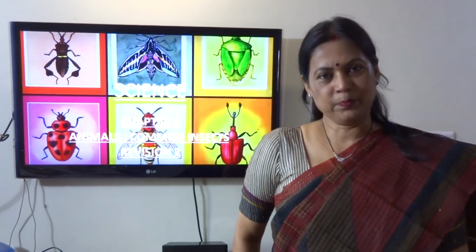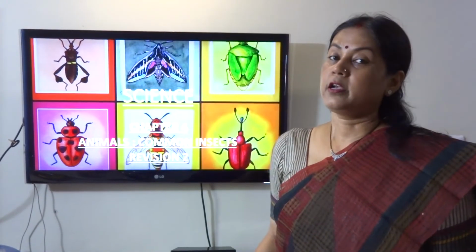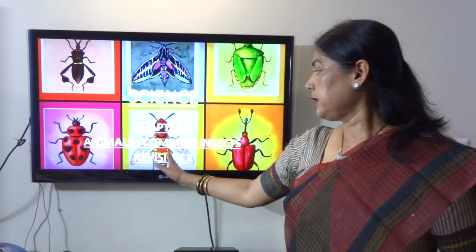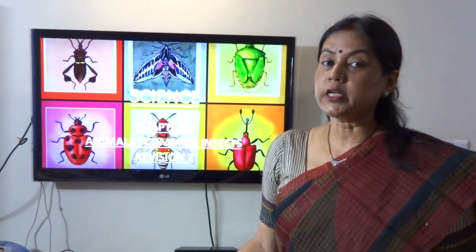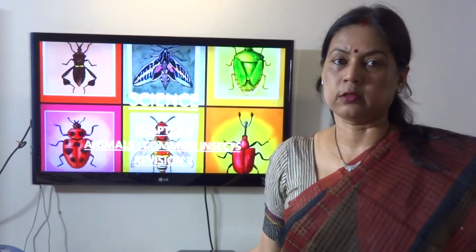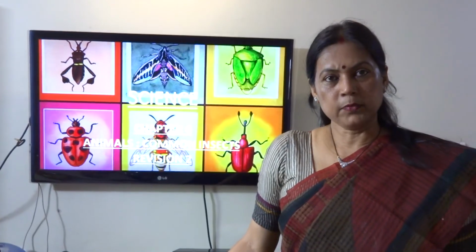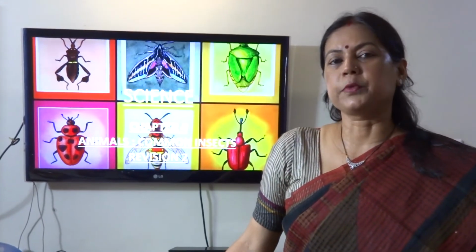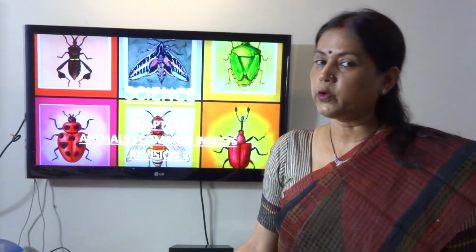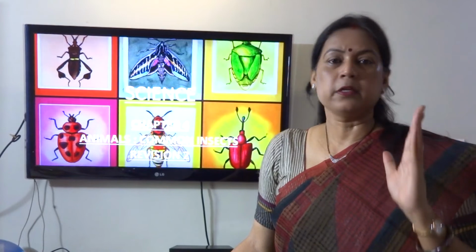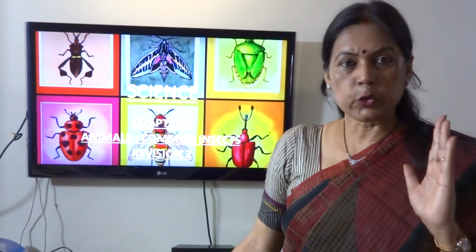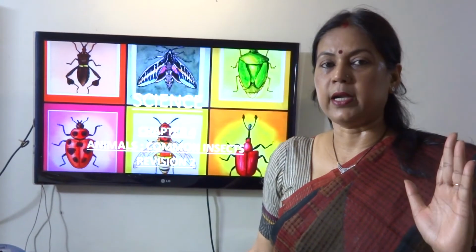Children, we are in chapter 4 and I have done the first part of the revision. Now I am with the revision part 2. This is a long chapter and the question answers are too long. You need some time, so I am revising this chapter again and again so that you can remember and learn it properly and do the assignments well. Okay, you are doing the assignments, do them properly.